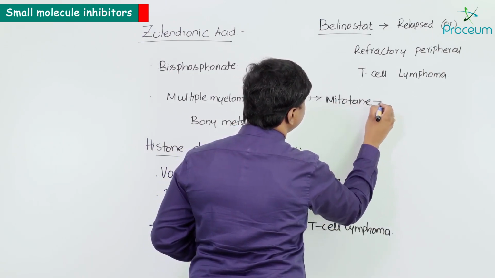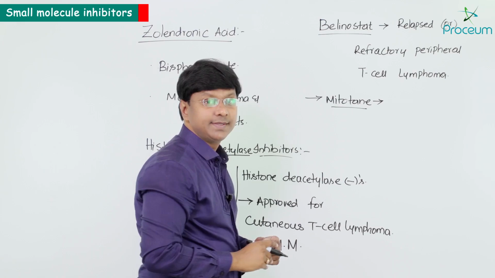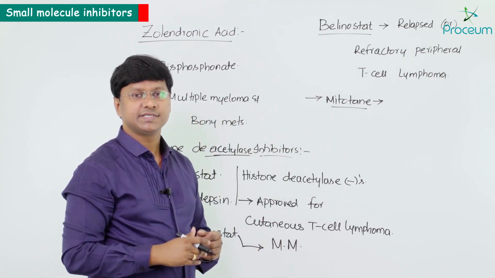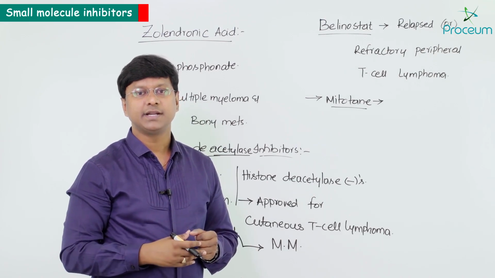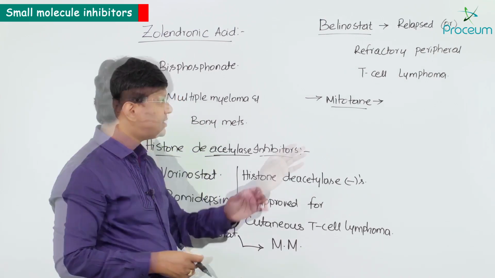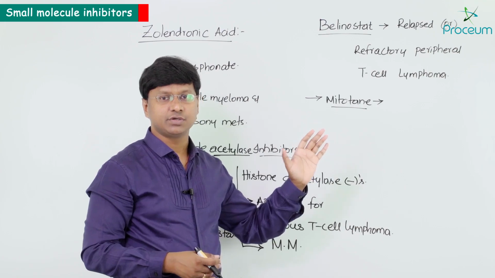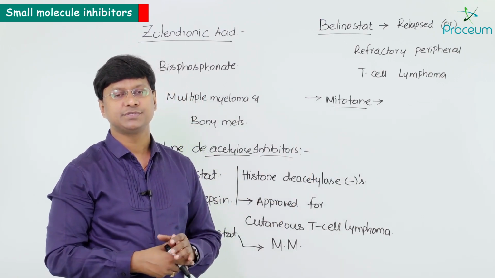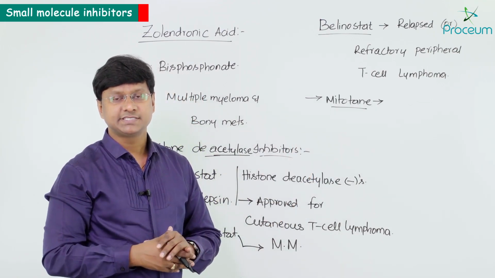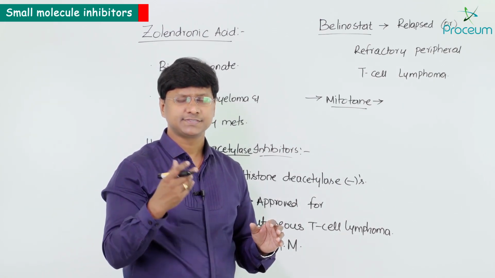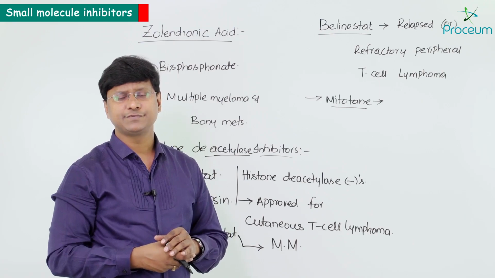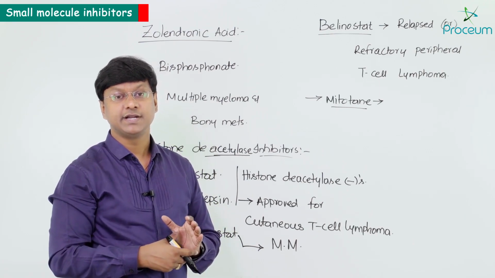Now, where is this mitotane being used? Remember, mitotane is indicated for the palliation of inoperable adrenocortical carcinoma. So very particularly we use this in case of Cushing syndrome. Cushing syndrome is a disorder characterized by excessive production of corticosteroids. Usually in Cushing's, the treatment of choice is the surgical excision of the adrenal tumor.